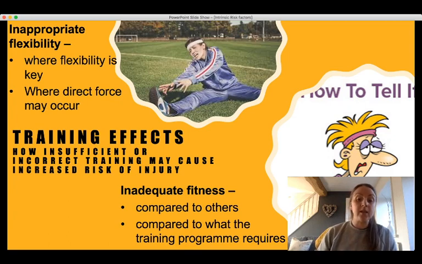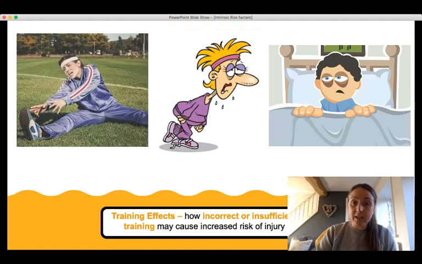So if a player has a lower aerobic capacity and they're trying to run with a group of other people that are fitter than them, that have a higher aerobic capacity, then that would be inadequate fitness and that is a risk for injury. Similarly, if the training program is requiring too much of the individual, the progressive overload is occurring too quickly, there's not enough rest, because they're not fit enough, then again, inadequate fitness would count as an intrinsic risk factor under that training effects banner.